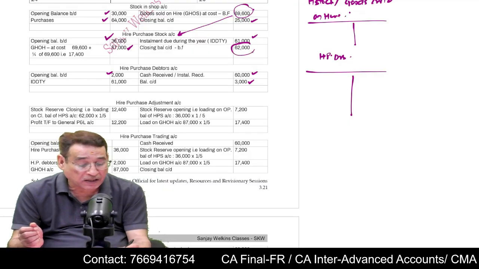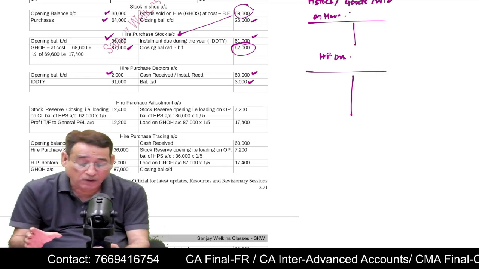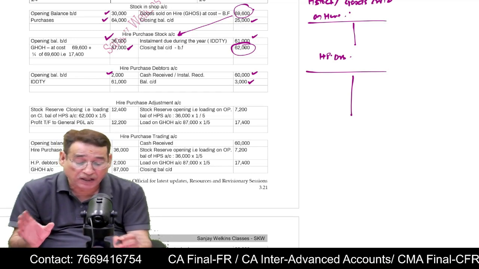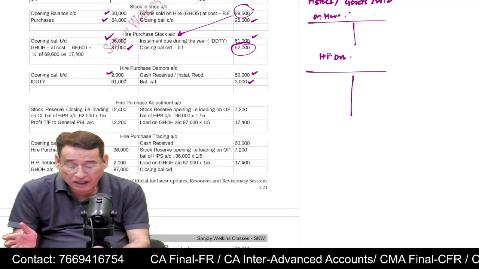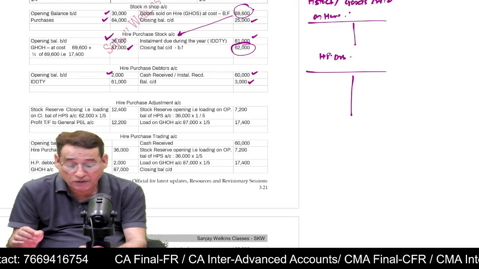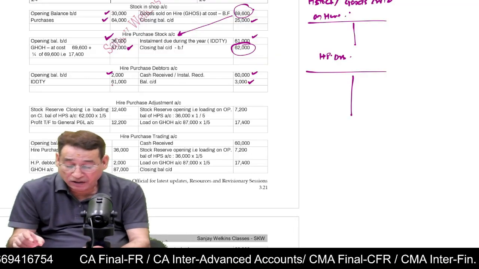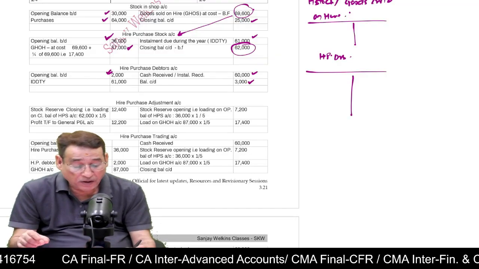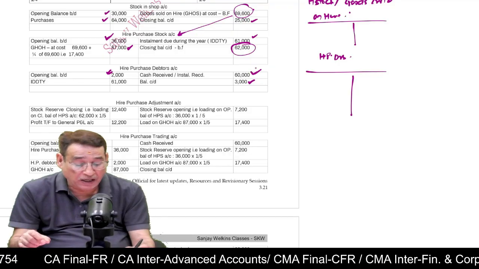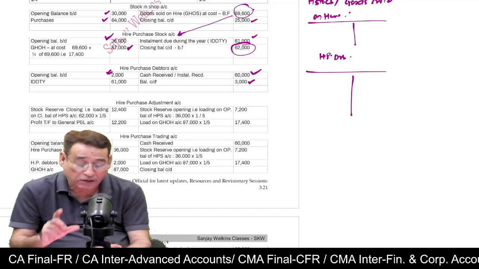We have now 3 entries, this entry, this entry, this entry. So I will balance it. I will get the closing stock. So closing stock of that hire purchase stock account, closing balance, is 62,000. And similarly, now I am going to actually, wait. This account has got only 2 entries at this moment, correct? And this account has 1 entry, 2 entry, and 3 entries. So this account will be prepared first. I told you the account which is having more entries will be prepared first.